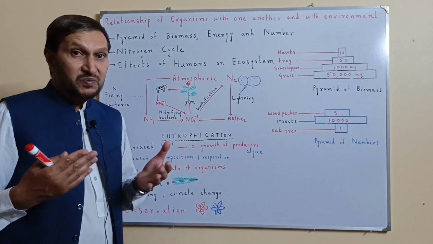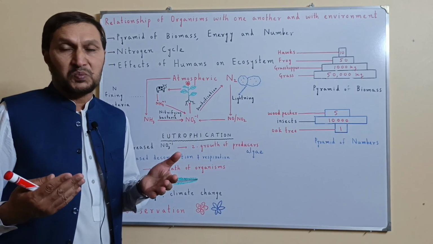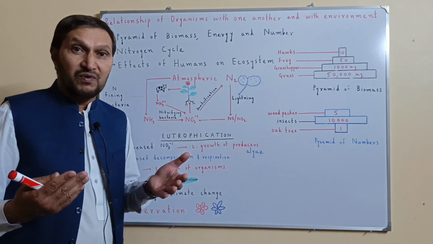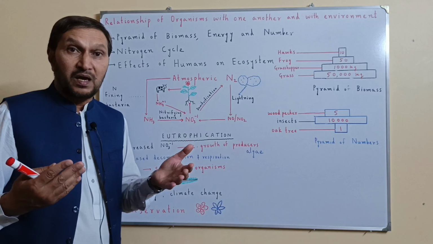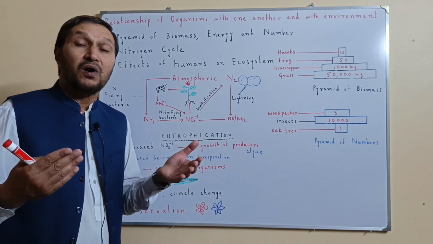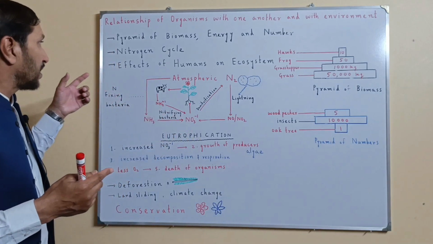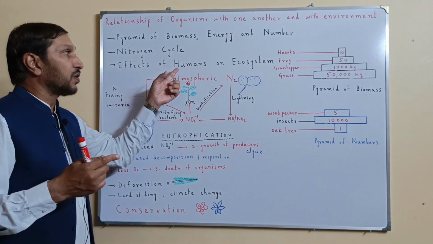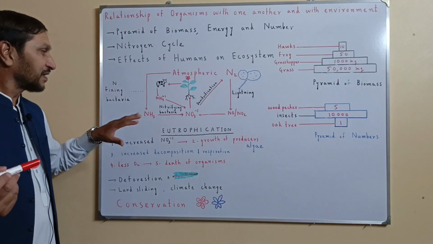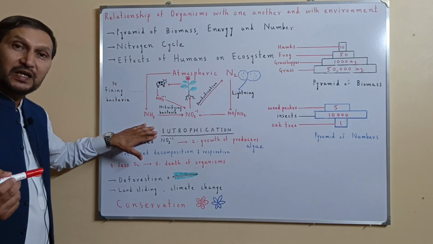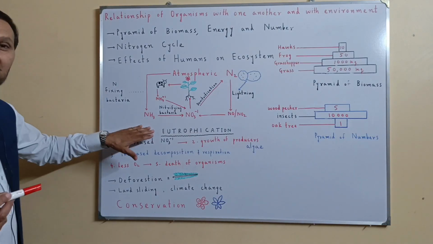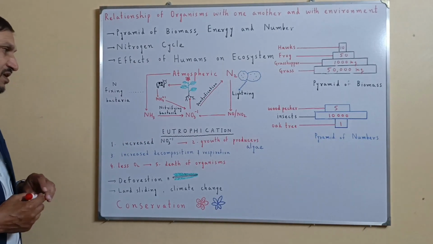Nowadays many developing countries, especially Pakistan, are facing this problem. We are facing the climate change. We are facing the global warming and floods and too much damage. This is all because of human impact on ecosystem. Eutrophication is the next impact of human activity on ecosystem. Let's understand it. What is eutrophication?